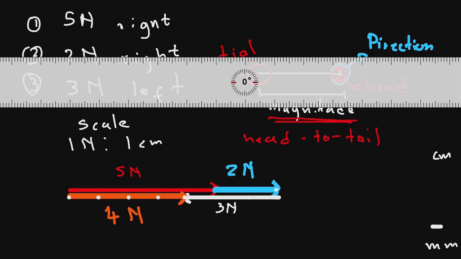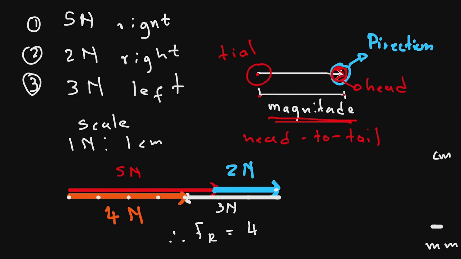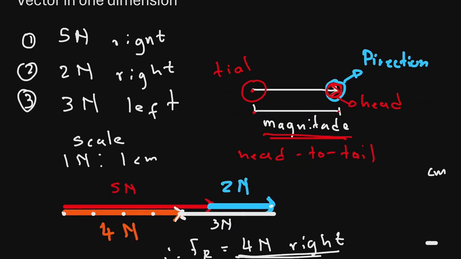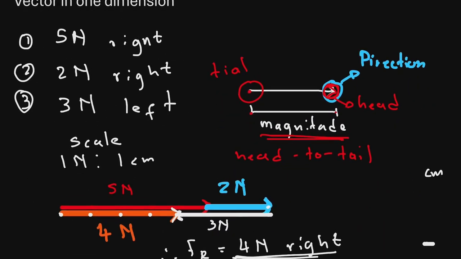Therefore, the resultant force of this problem is going to be 4 newtons, and which direction is it going? It is going to the right. Remember, I started here and then it finished there, so it's going to the right. We get the same results as when we used the calculation. Remember, when we used the calculation, we also got that our resultant vector will be 4 newtons to the right.